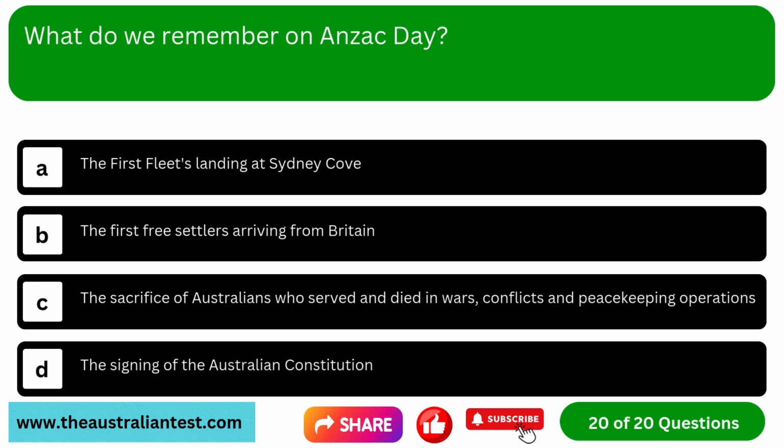Question 20. What do we remember on Anzac Day? Option A, the first fleet's landing at Sydney Cove. Option B, the first free settlers arriving from Britain. Option C, the sacrifice of Australians who served and died in wars, conflicts, and peacekeeping operations. Option D, the signing of the Australian Constitution.